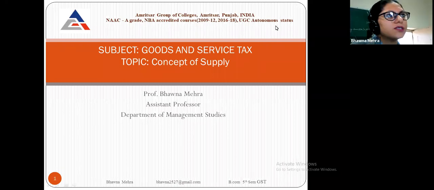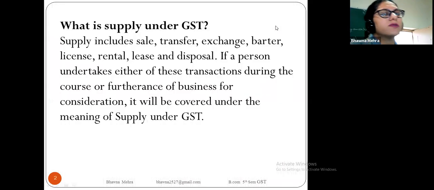Good morning, students. Today our subject is goods and services, and the topic is the concept of supply. So we start with the meaning of the concept of supply. What is supply under GST?